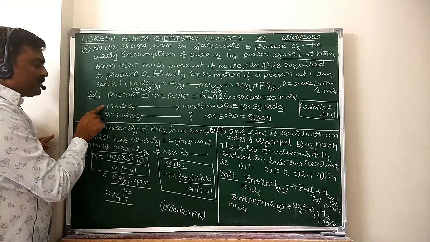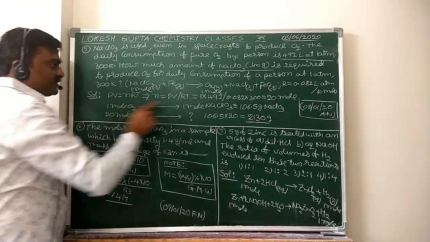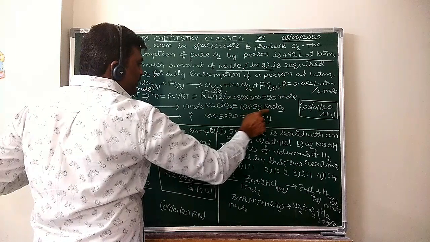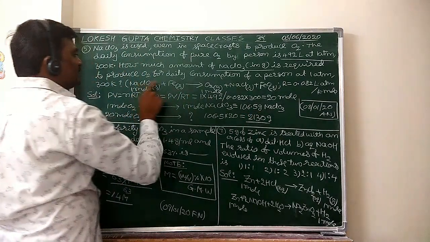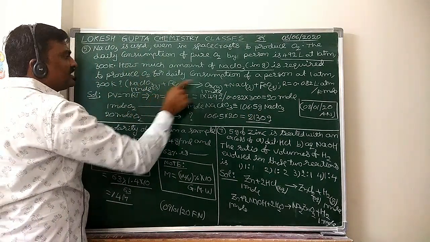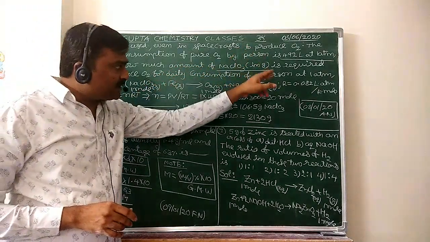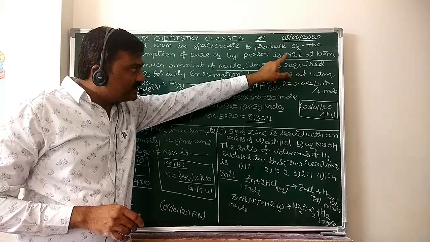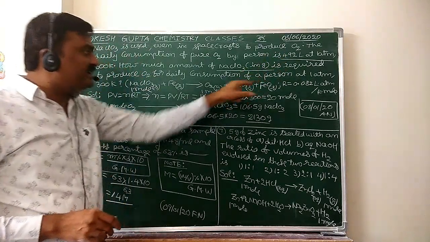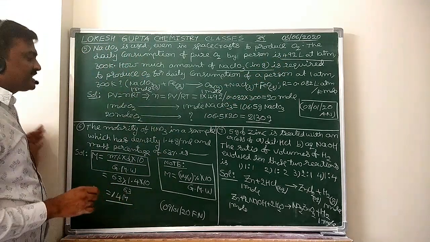So, to prepare 1 mole of O2 gas, 106.5 grams of NaClO3 is to be reacted with iron, then you will get 1 mole of oxygen gas. Now, for that person per 1 day, this much volume means 20 moles of oxygen gas is required.